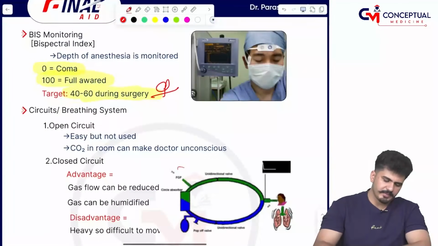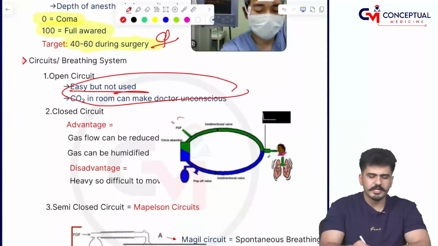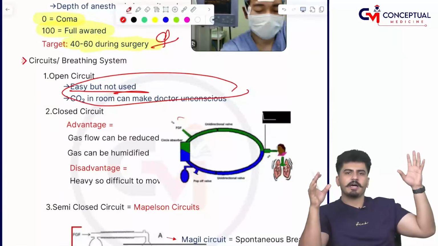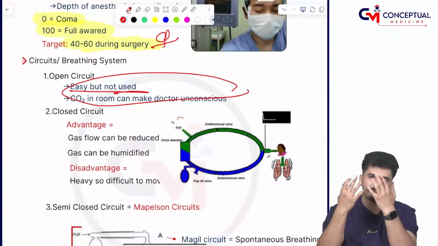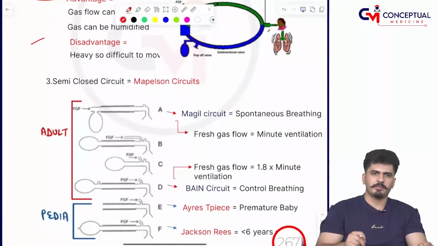Now open circuits: open circuit is easy but not used. Why? Because in the same room you are getting the carbon dioxide. If in the same room you are getting the carbon dioxide, there is a chance you will get hypercapnia and you will lose the control. Closed circuit, we can just take the example of a Boyle's machine.